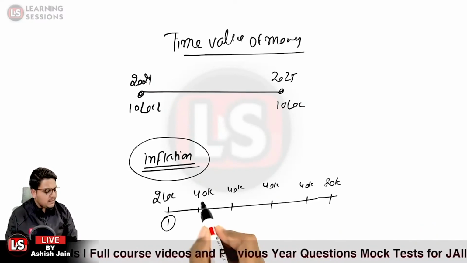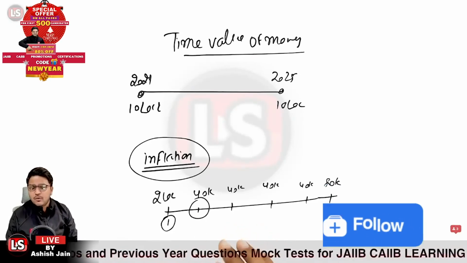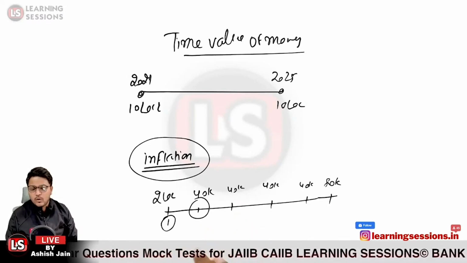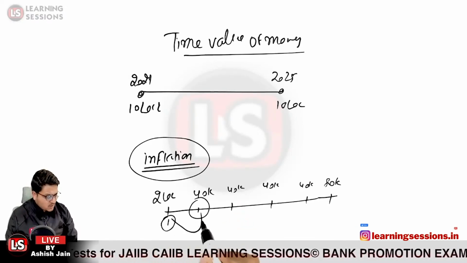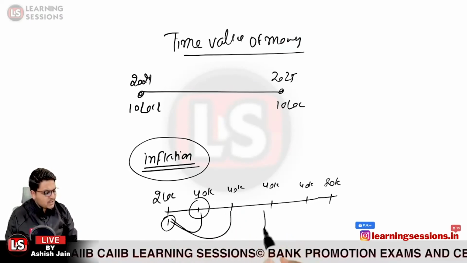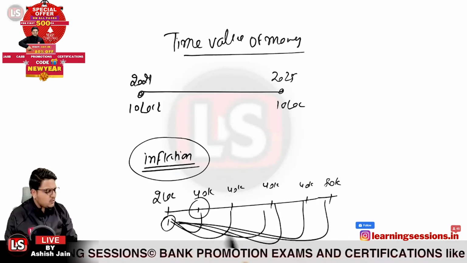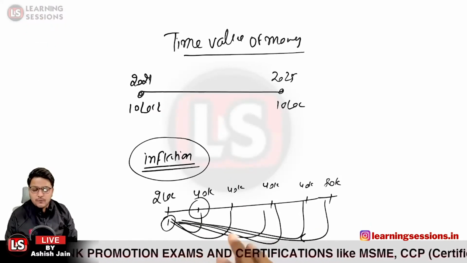We will be converting each and every future cash flow, future inflow, to some specific value point or reference point. So we will be converting all the values to the present value, so as to conclude whether the investment is worthwhile or not.